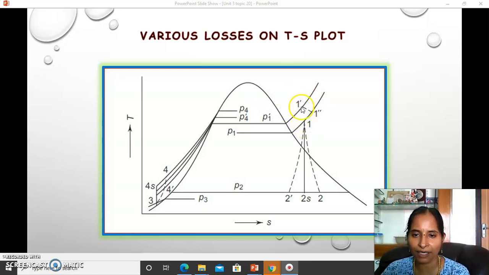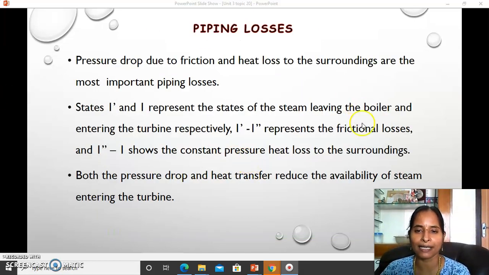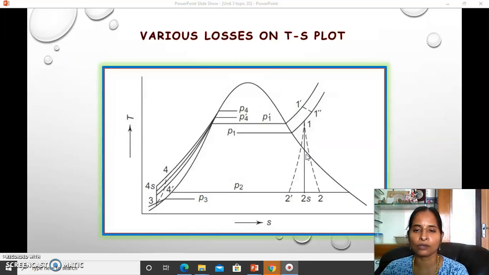What happens between 1 dash to 1 double dash and 1 double dash to 1 is the summation of friction losses and the constant pressure heat loss to the surroundings. First, the friction loss makes the pressure come down from 1 dash to 1 double dash, and from 1 double dash to 1 the heat loss occurs at constant pressure.